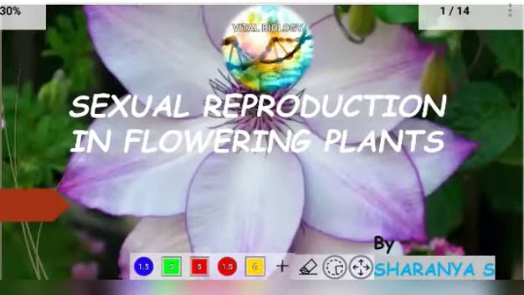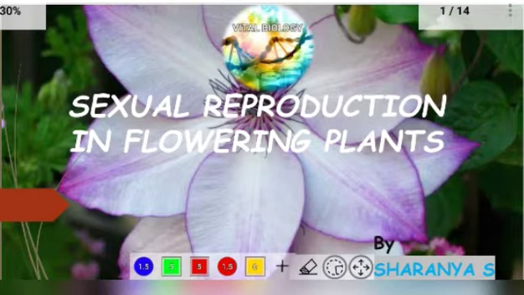Hello everyone, welcome to the Vital Biology classes. This class is for all the second PU biology students, and it's also helpful for all the NEET and KCET aspirants because biology is also included in these exams. Before starting chapter 2, the new chapter, sexual reproduction in flowering plants, let's revise some words from chapter 1.